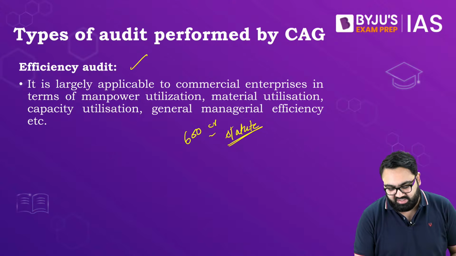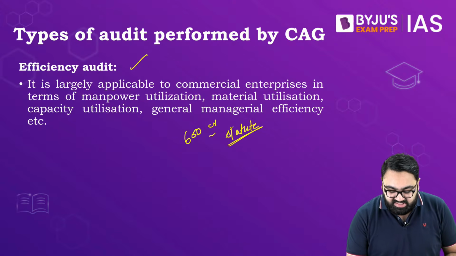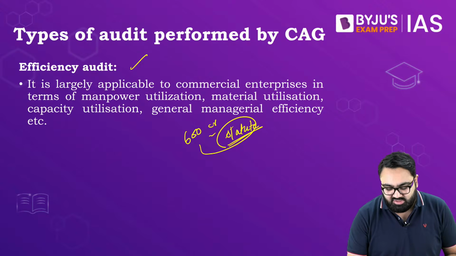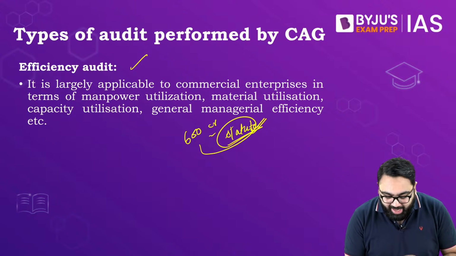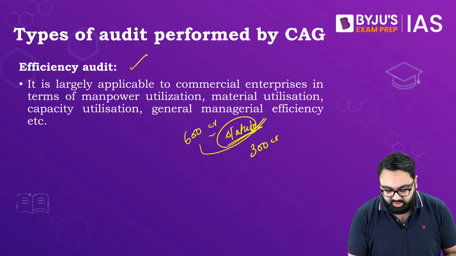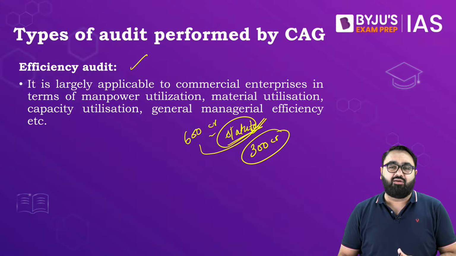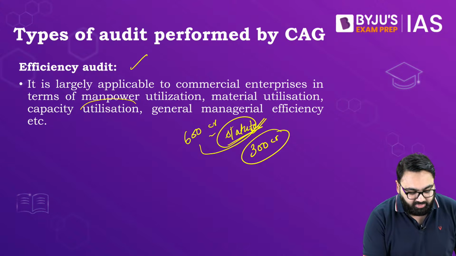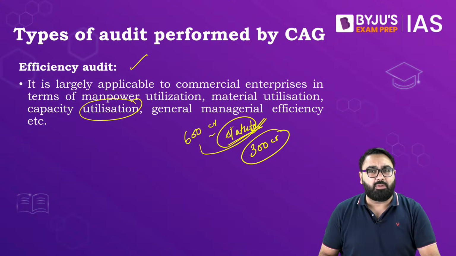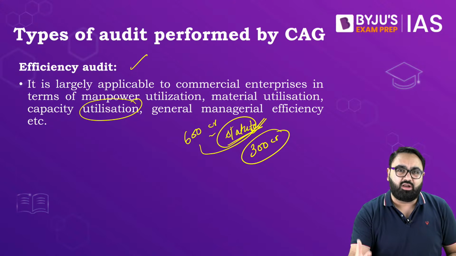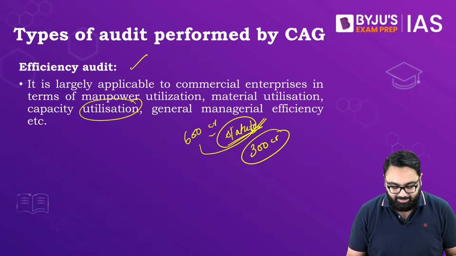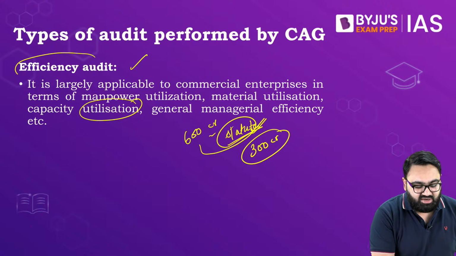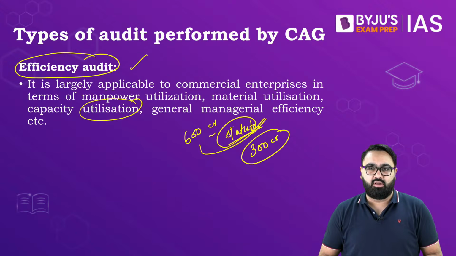They said that we want to build a statue, and now what happened was the CAG says that okay, 600 crore rupees was taken, statue was built, but the same thing could have been done with 300 crores only. That is, the government did not utilize the fund properly. The government employed many more people than required. The government did not really negotiate well with the people who were given the contract. So all that combined means that the efficiency of the project has been compromised. That is the efficiency auditing of the CAG.